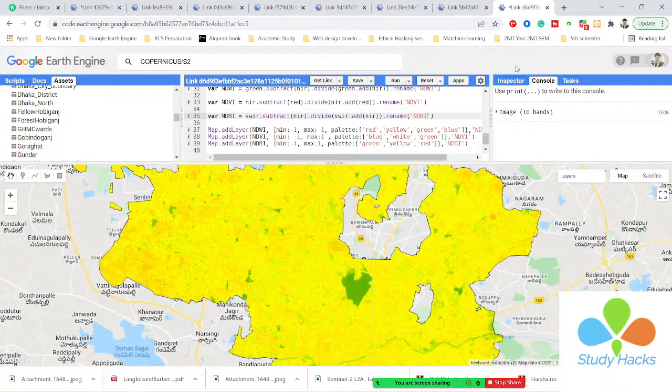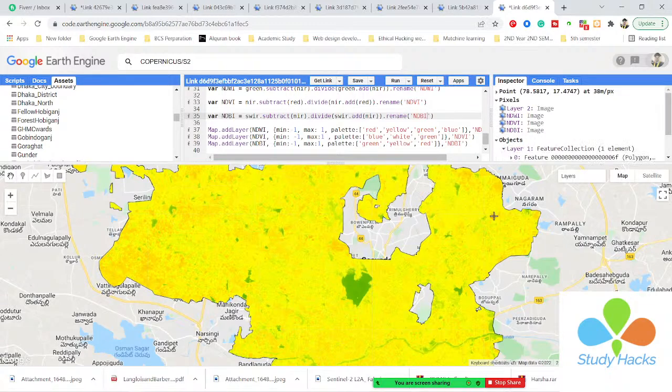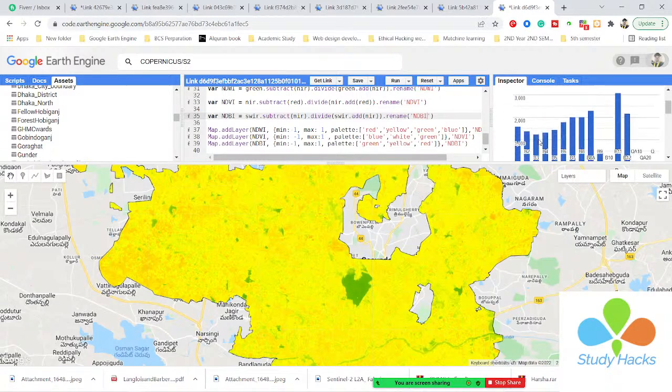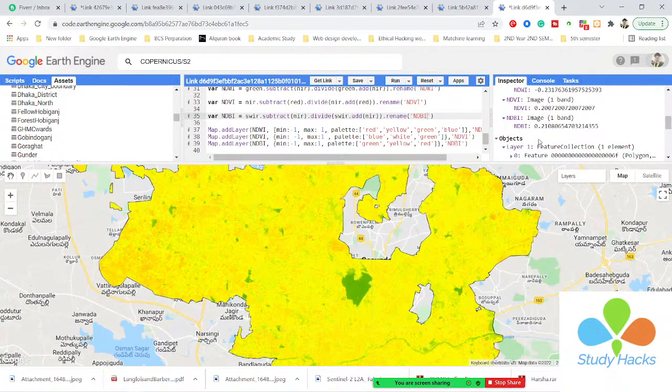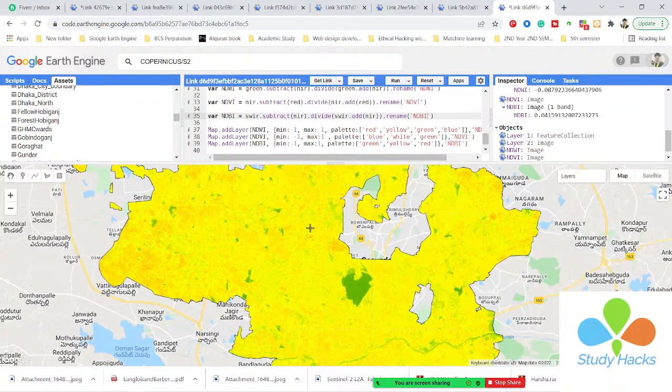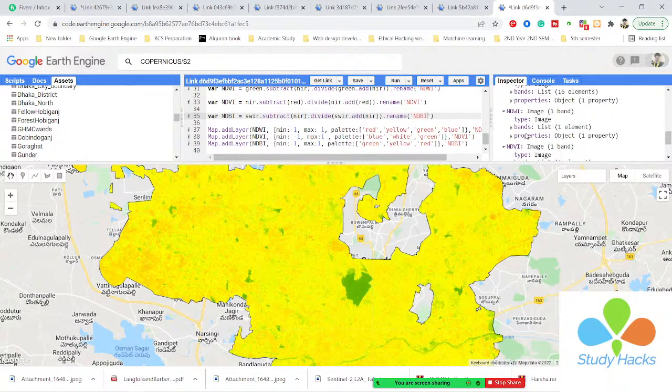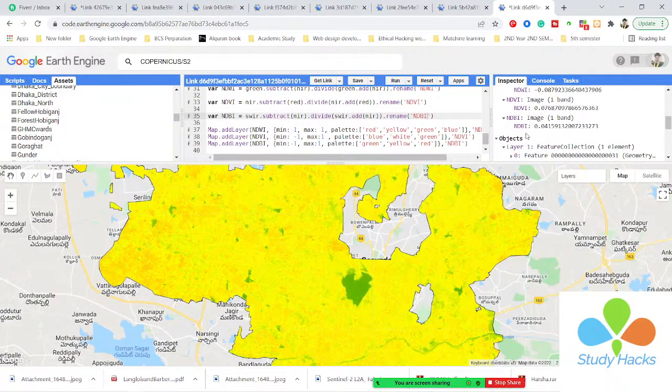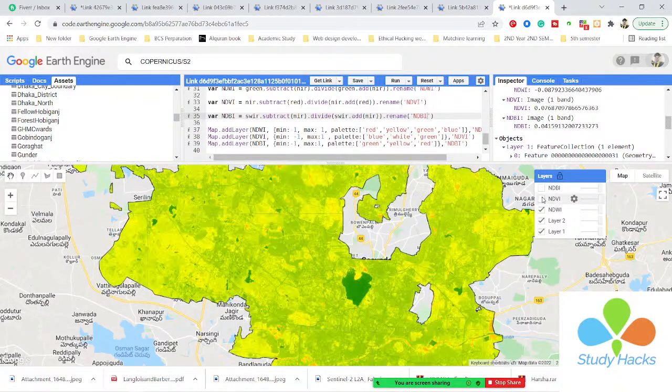Suppose I click on the inspector tab, and we already know that the ndvi result will be a positive value. So a pixel value that is positive means there is built up area. So here you can check, we get the positive value. It shows this is the built up area, and there is a lot of build up area. Okay, and you can check this is my ndvi layer, this is my ndvi, this is my ndwi.